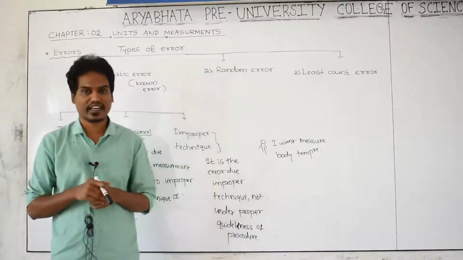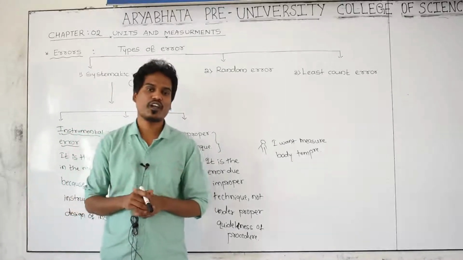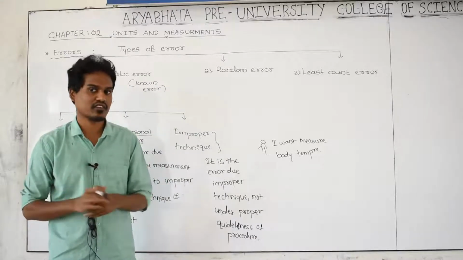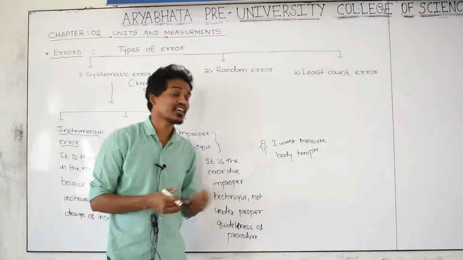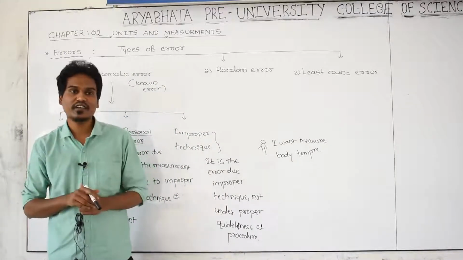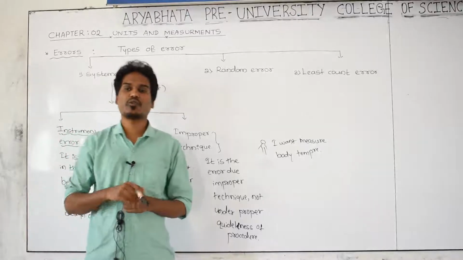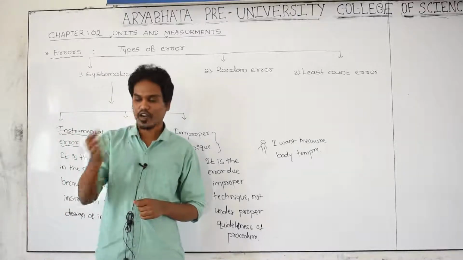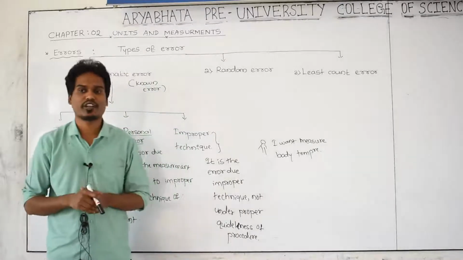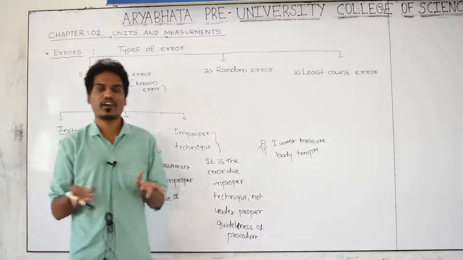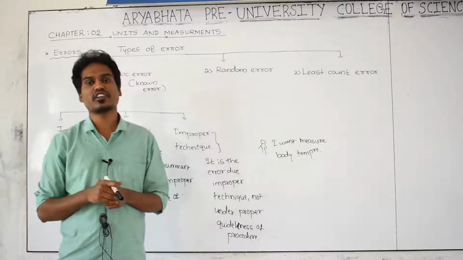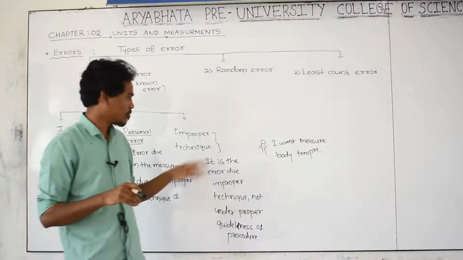That is the proper technique, the proper procedure to measure the body temperature. But some people use an improper technique. Instead of keeping the thermometer in the armpit, they keep the thermometer inside the mouth or in the hand. Then the temperature you get is not correct, that is not the body temperature. That's why after measuring, that value is not correct, not near the true value. In that case, the measured value has an error. Therefore that is an improper technique.